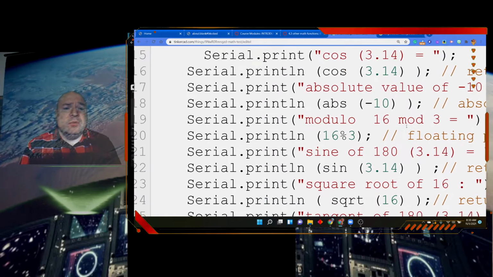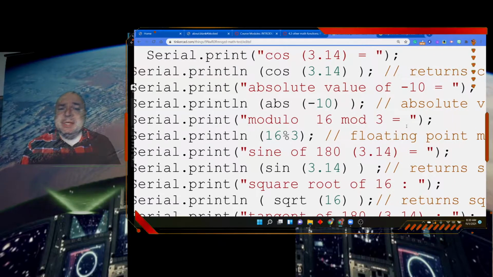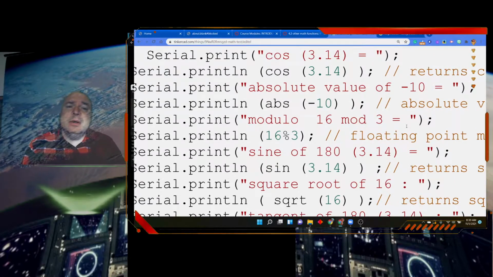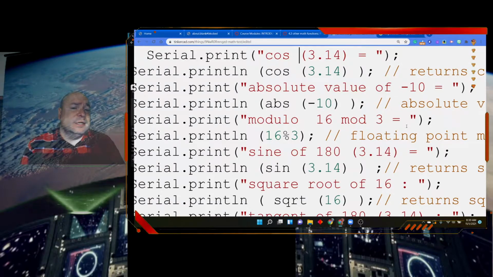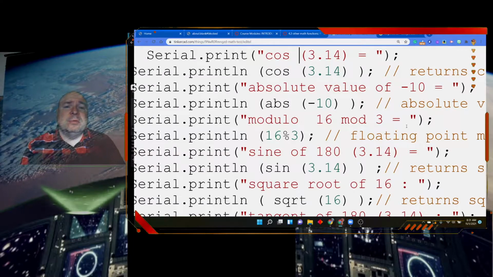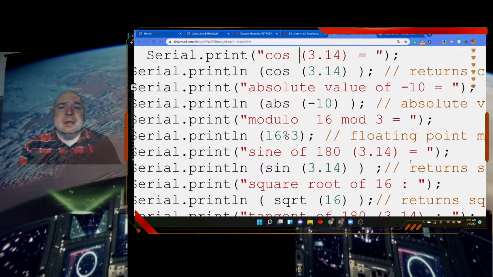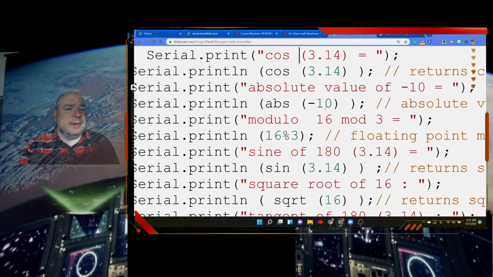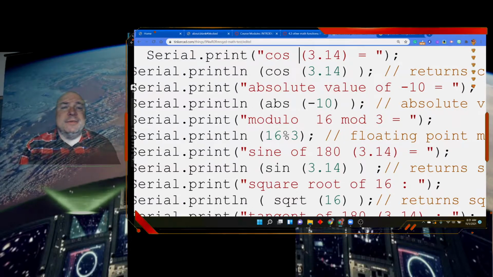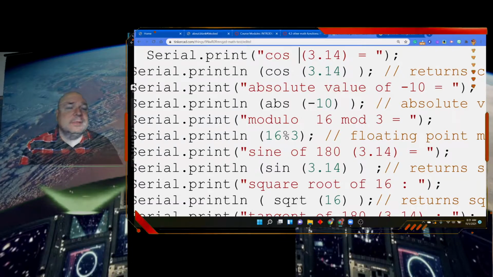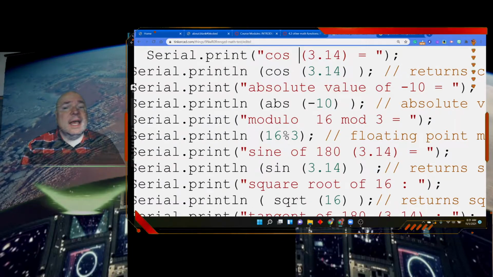Absolute value really tells a number's distance from 0. So when we're looking at a number like -10, the distance from -10 to 0 is 10 units, and that's what the computer will return. Now notice here, there's a difference between cosine and absolute value. Cosine takes a floating point value, whereas absolute value takes an integer value.